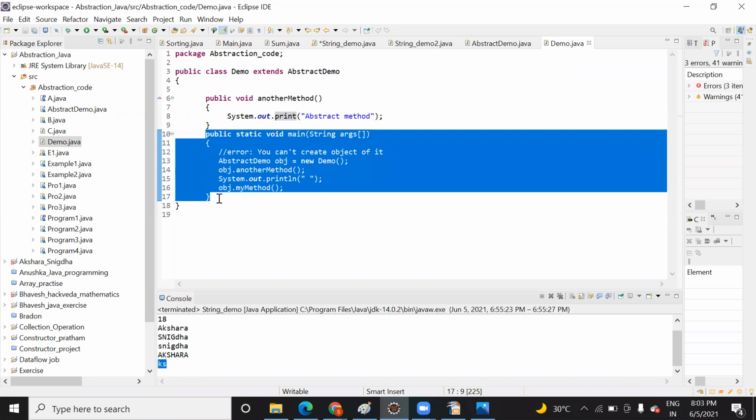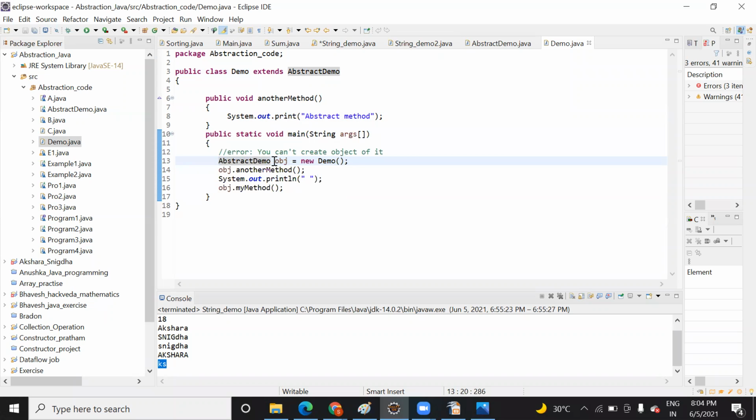How do you create an object? I told you in the last class what the syntax of that is. Class name, then your object name, equals new of the class. But here you are making the object of which class? Your parent class. Why are you making the parent class? Okay, let me run this code first.